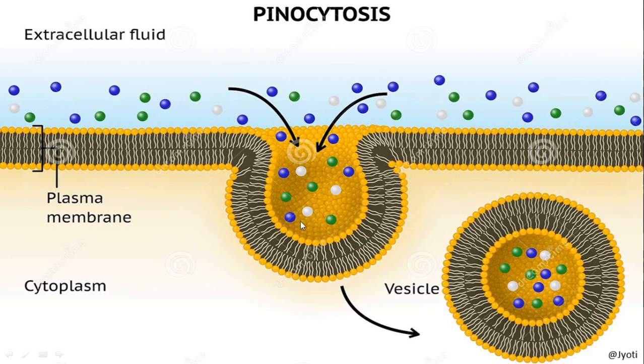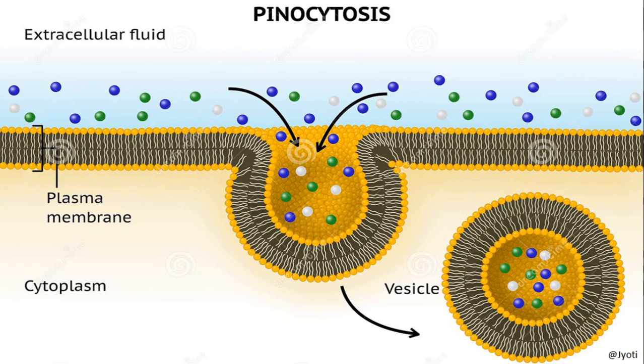Then the fluids along with the solute particles or the ions are enclosed here, and that is pinched off to form the vesicle. Now this vesicle is inside the cell, and whenever required these substances will be released into the cytoplasm and utilized. Since only fluid substances along with certain ions are taken in by the cell, it is known as pinocytosis or cell drinking.